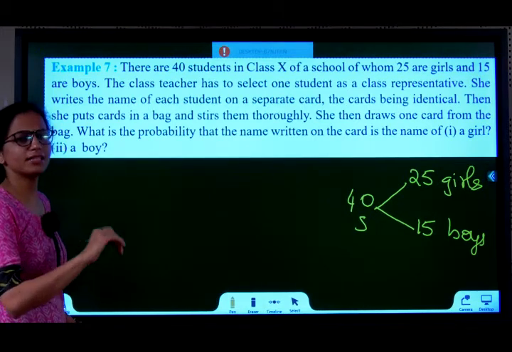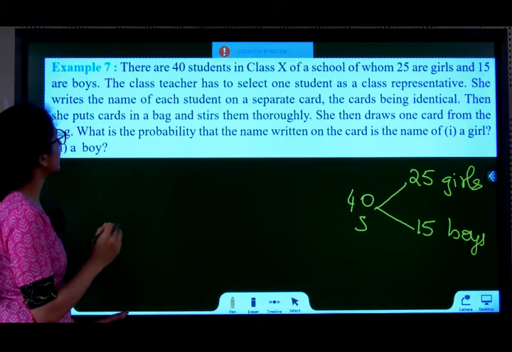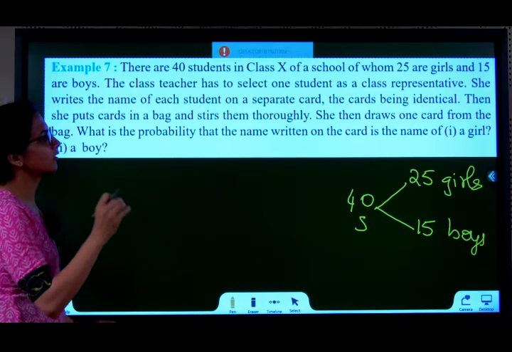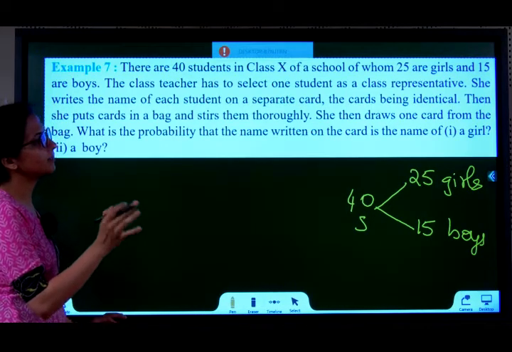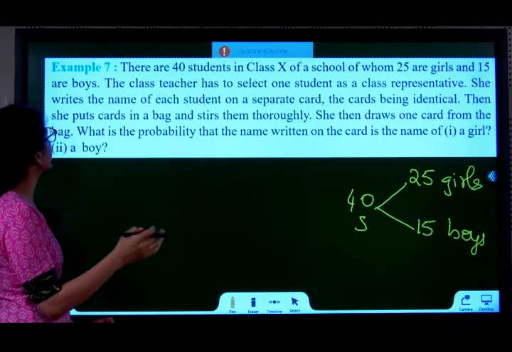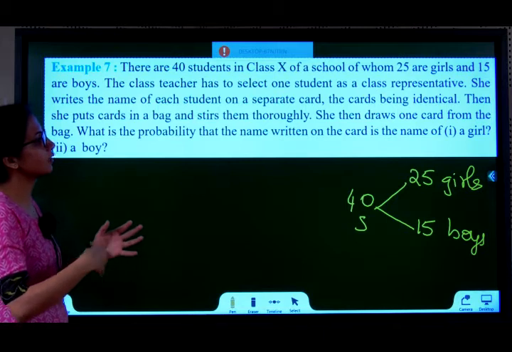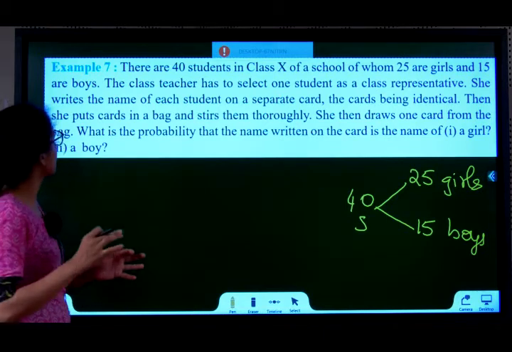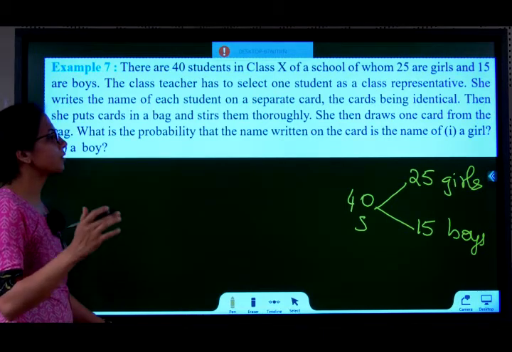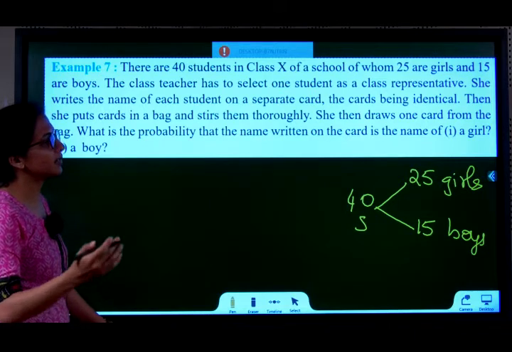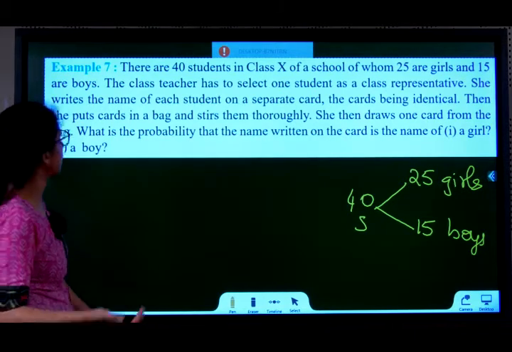Class representative means like a class leader. She writes the name of each student on a separate card, the cards being identical. These cards she puts in a bag and stirs them thoroughly. Then she draws one card from the bag. What is the probability that the name written on the card is the name of a girl or a boy?